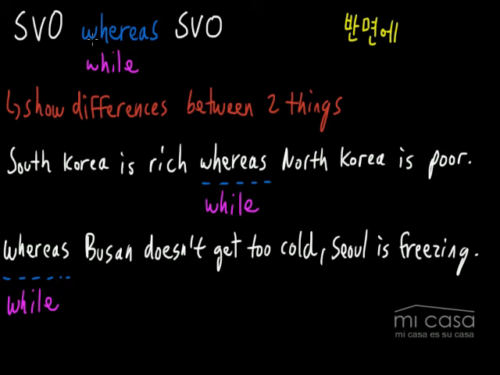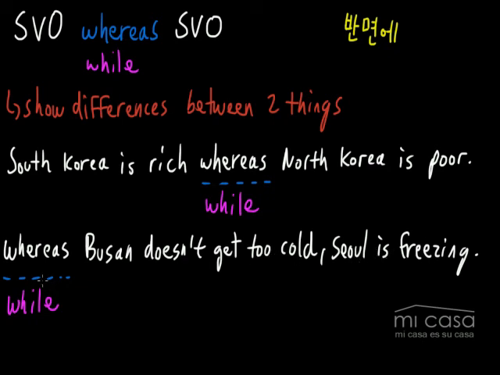But to be honest, I recommend whereas, and I'll tell you why. In some situations, while sounds a bit weird. In fact, in this second sentence, it sounds okay, but it might be a little bit confusing because when I say while Busan doesn't get too cold, Seoul is freezing, some people might misunderstand me. Some people might think that I'm saying when Busan isn't cold, Seoul is freezing. So when Seoul is really cold, Busan isn't cold, which is not true. Busan and Seoul both get cold at the same time. It's just that Busan doesn't get very cold, but Seoul gets really cold.